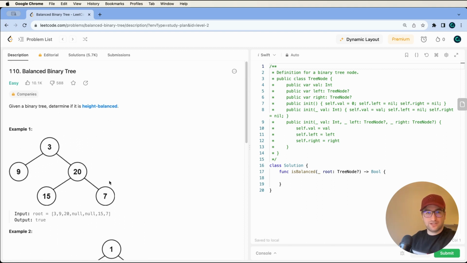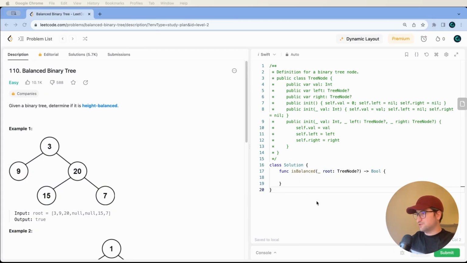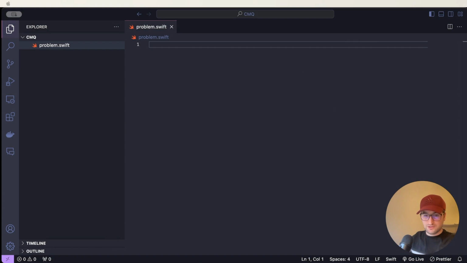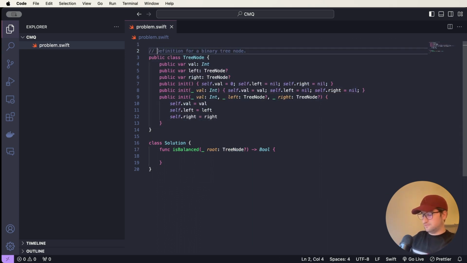Now let's come back to Visual Studio Code and try to solve this problem. As the first job, let's bring the function signature. Let's switch to the browser, copy everything, come back to Visual Studio Code and paste it right here. Since we are using the tree node definition, let's uncomment this part and prepare everything.